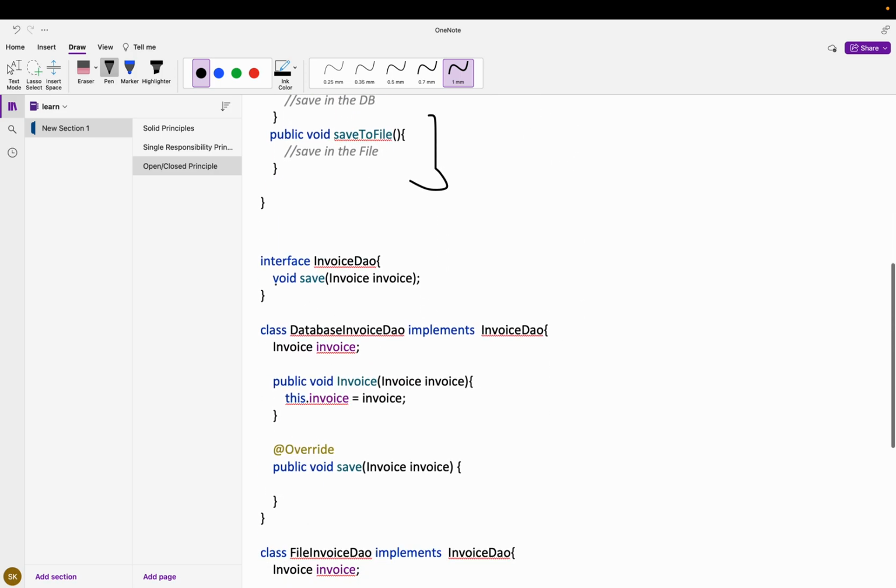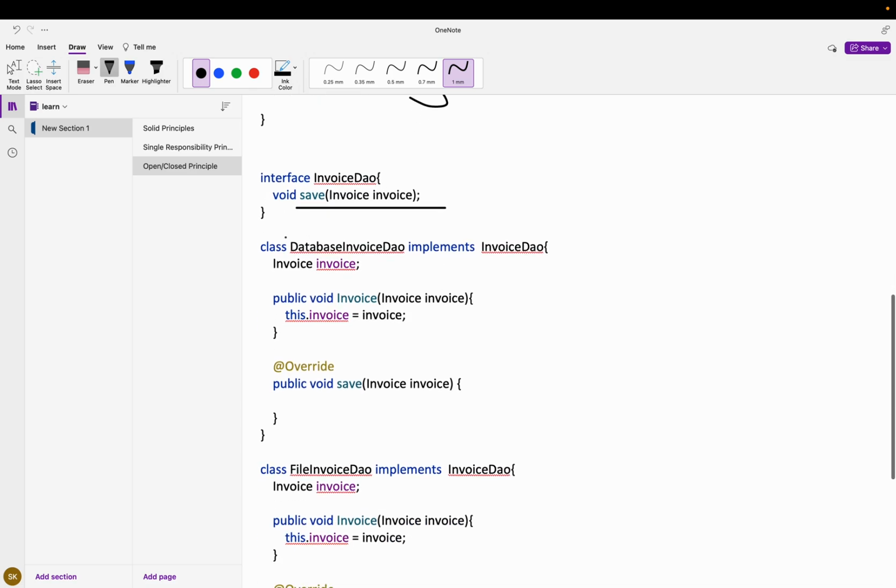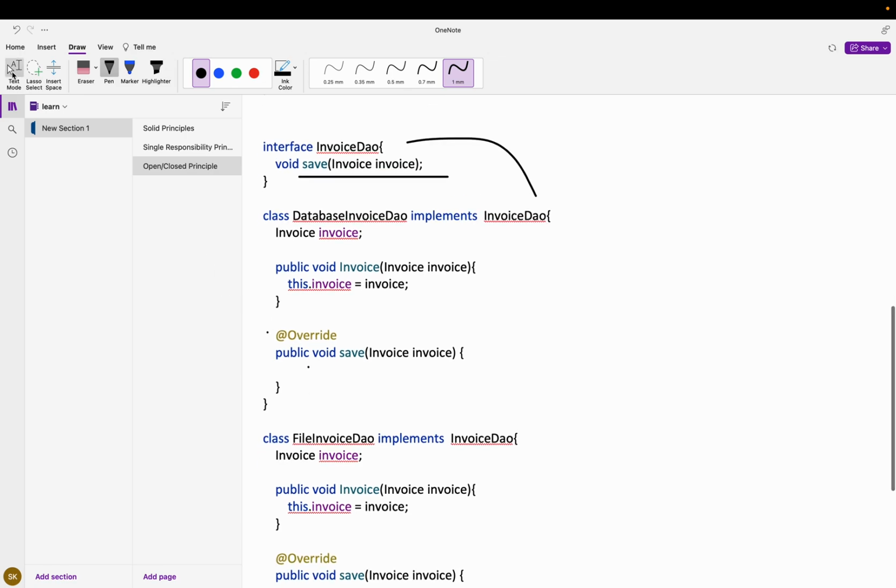In the right format, we'll create one interface named InvoiceDAO, which has a method save. And we create one class DatabaseInvoiceDAO which implements this interface. And here we just use this save method, which just saves into the DB.